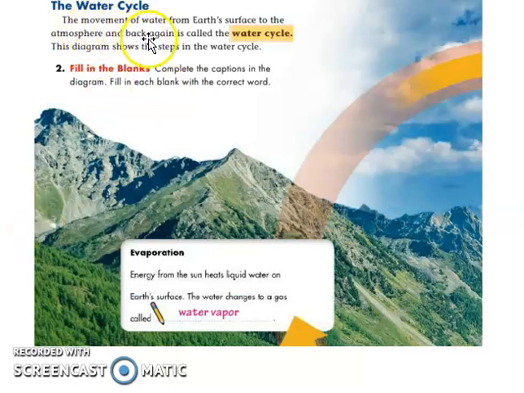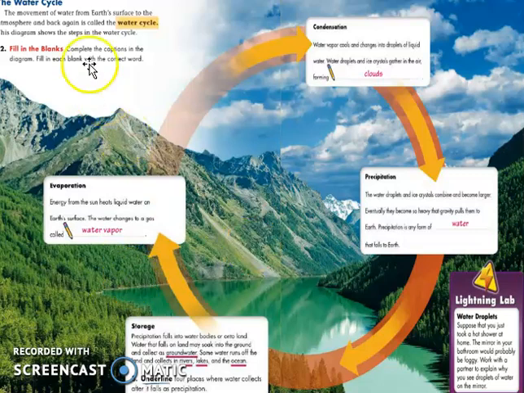Okay, the water cycle, as I mentioned, is the movement of the water from the Earth's surface going to the atmosphere. We'll repeat. Water cycle is the movement of water from the Earth's surface going to the atmosphere. Going down here, going up here. That is the water cycle. That is the movement. Water cycle starts with evaporation, when the liquid turns into gas, which is water vapor.